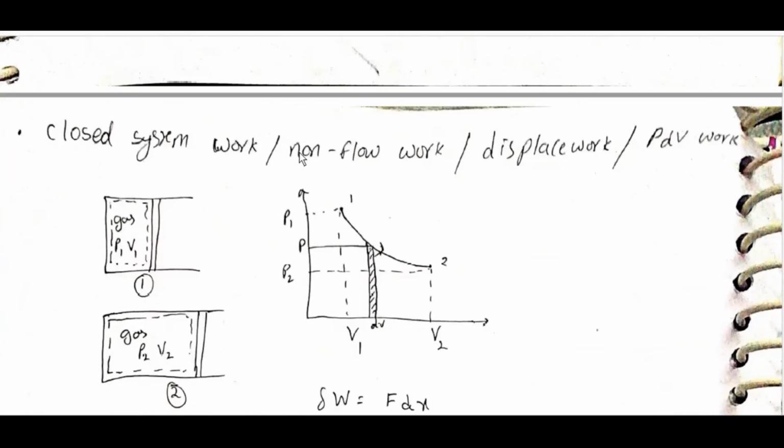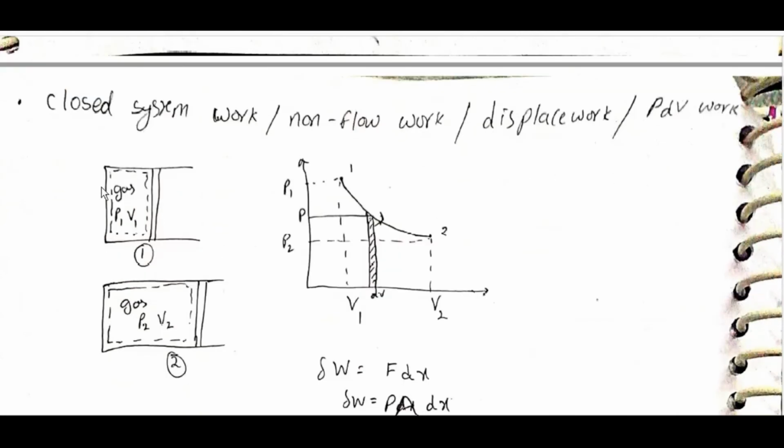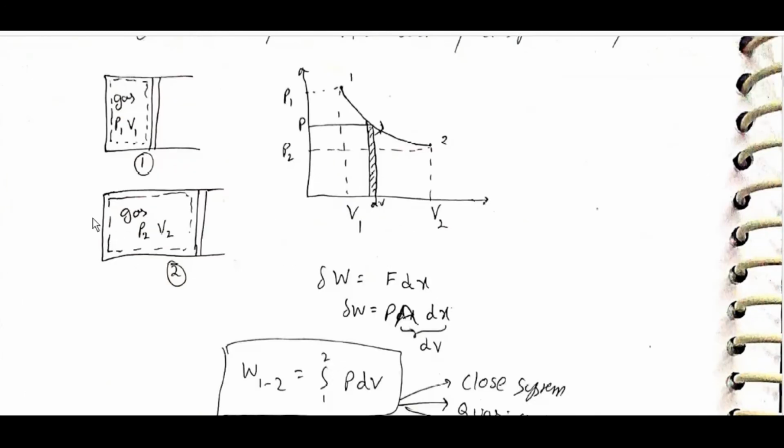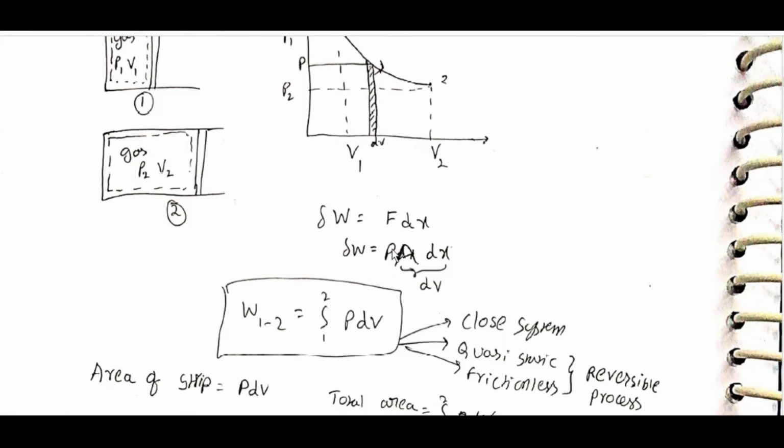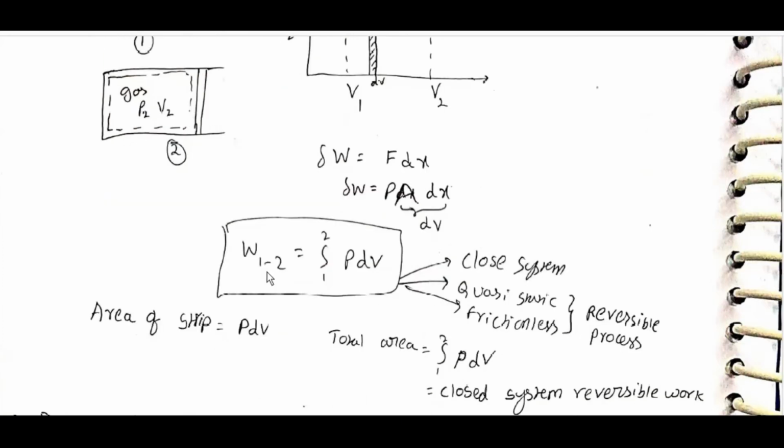Closed system work, or non-flow work, or displacement work, or PdV work. Gas at P1 V1 moves to P2 V2. dW is equal to F dx. dW is equal to P A into dx. A into dx is dV. W1 to 2 is equal to integral 1 to 2 PdV.